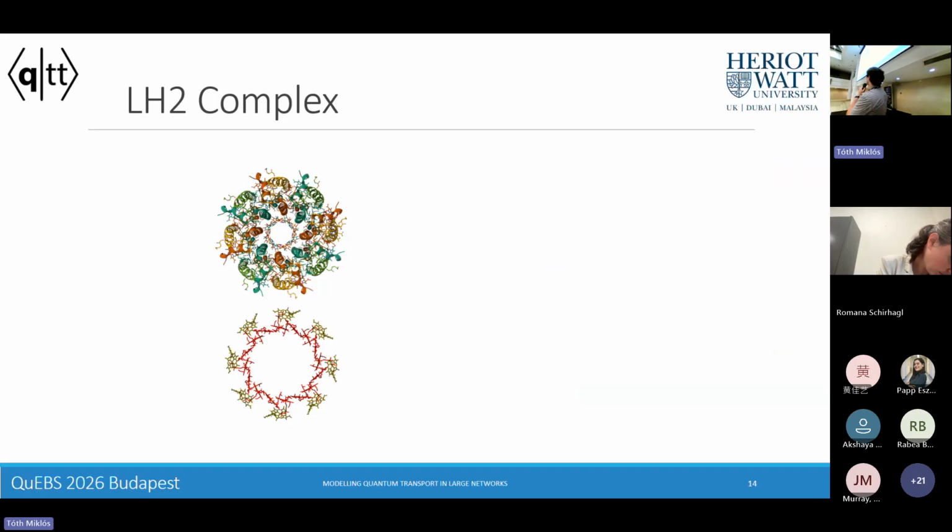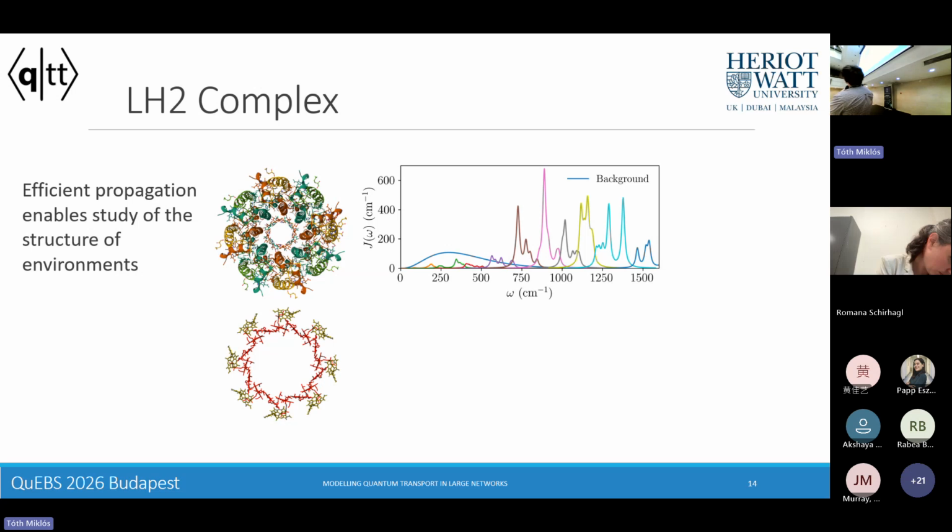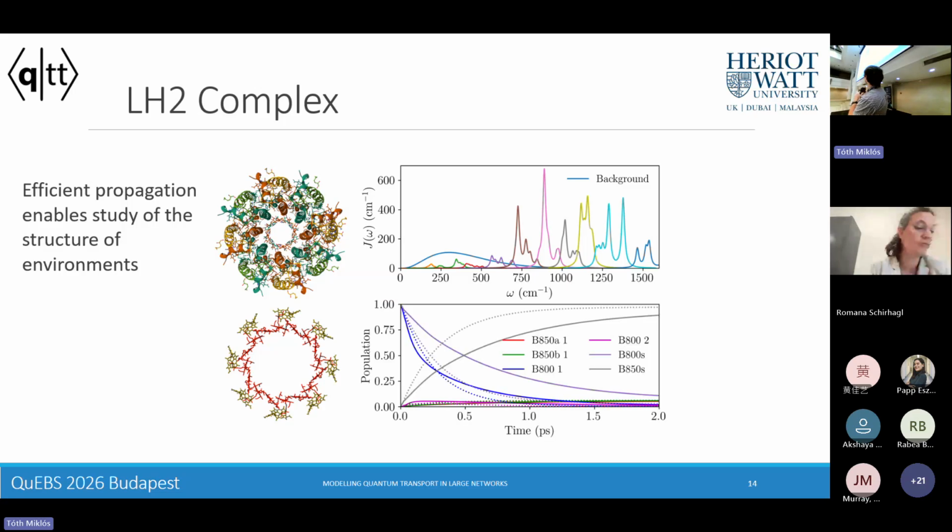So we look at this canonical LH2 complex system, which has this highly peaked spectral density that you may have recognized from Nicola's talk for the FMO. It has a similar highly peaked structure here. And we're able to propagate the dynamics. So these dashed lines are weak coupling theory.